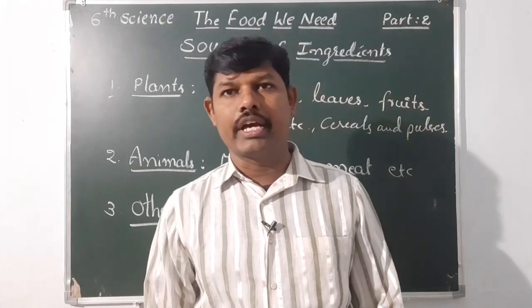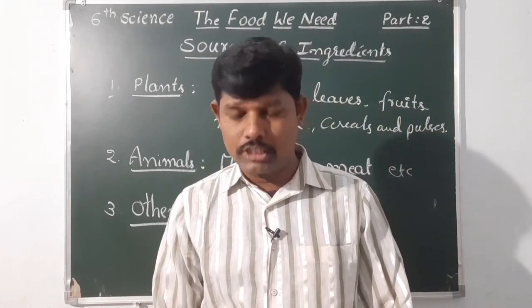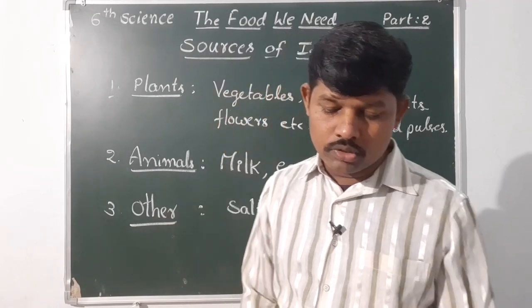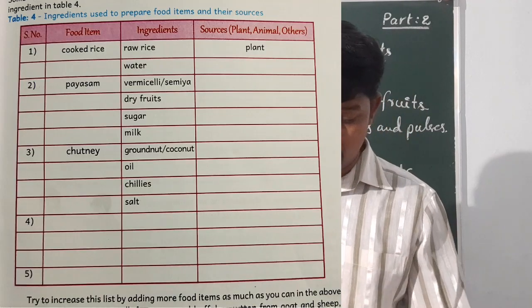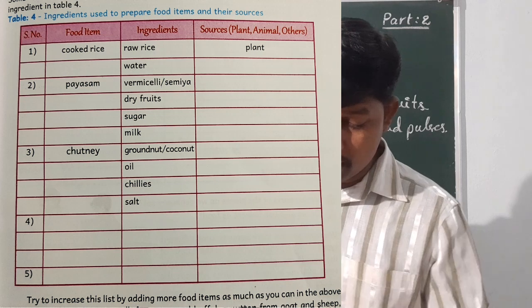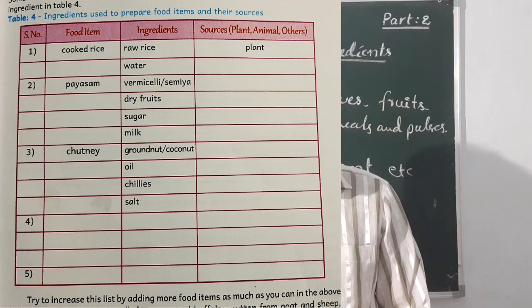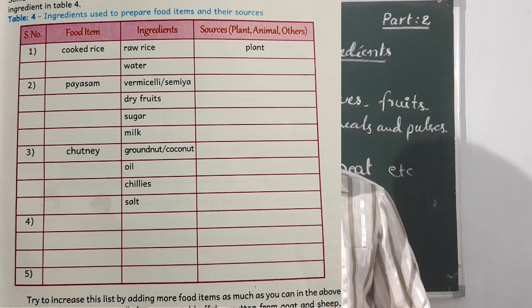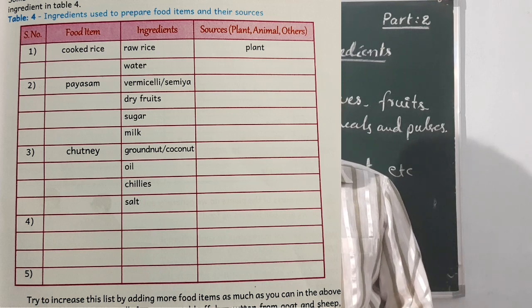Now we have a small activity. Table number 4 from the textbook. Those who have the textbook, open it and complete the table. Some food items and ingredients are given, and we have to find out the sources. If it is from a plant, write plant. If it comes from an animal, write animal, and for others, write others.